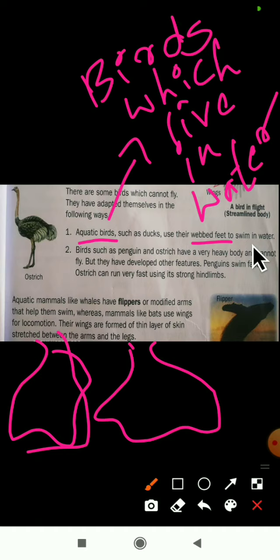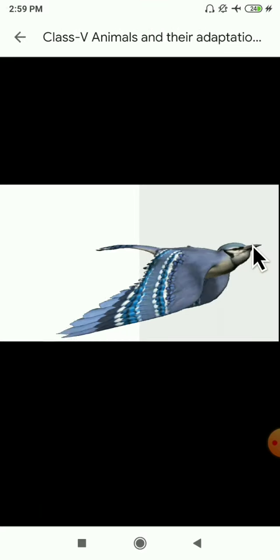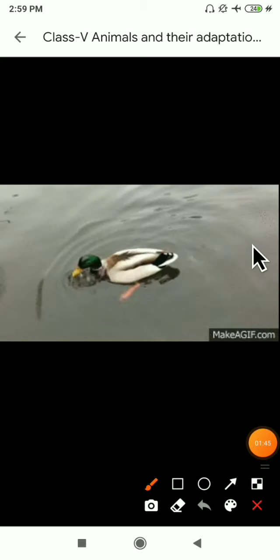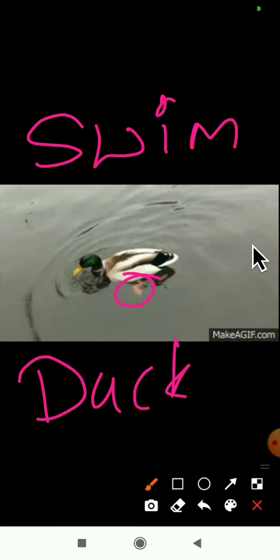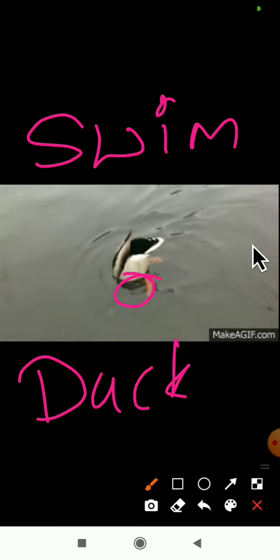Aquatic bird, the example I have given here, is the duck. So how does the duck move from one place to another? With the help of webbed feet, it will swim in water. Here I will show the duck. You can observe how it is swimming in water with the help of its webbed feet. Yes, can you observe? Here you can observe the webbed feet. With the help of those webbed feet, the duck will swim in water.